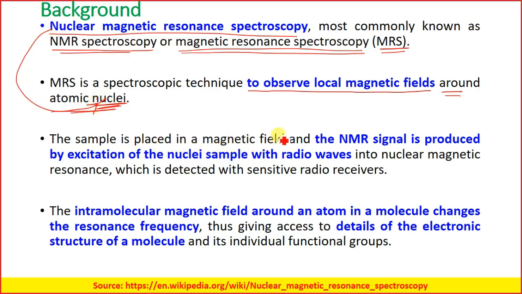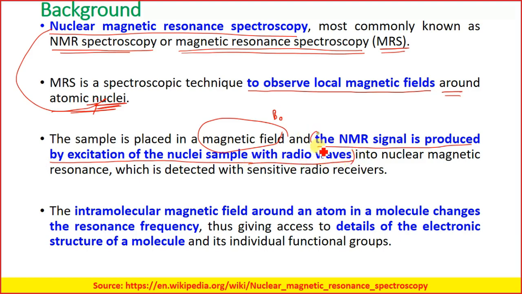The sample is placed in a magnetic field, which is an important thing. The magnetic field has a strength of B0, and the NMR signal is produced by excitation of the nuclei of the sample with radio waves,